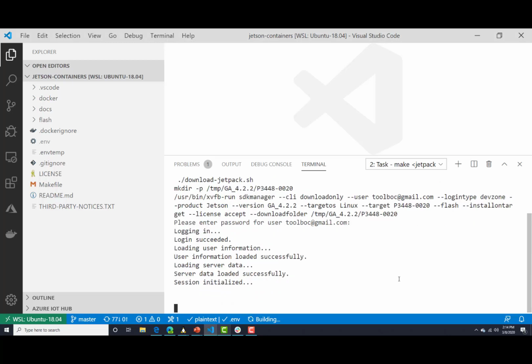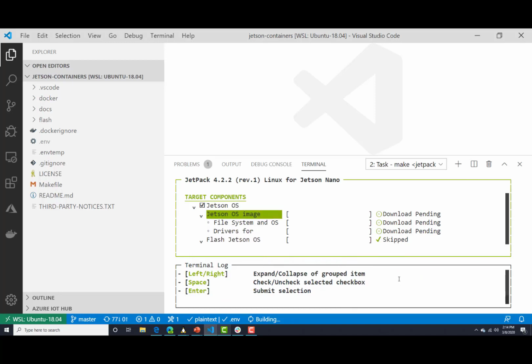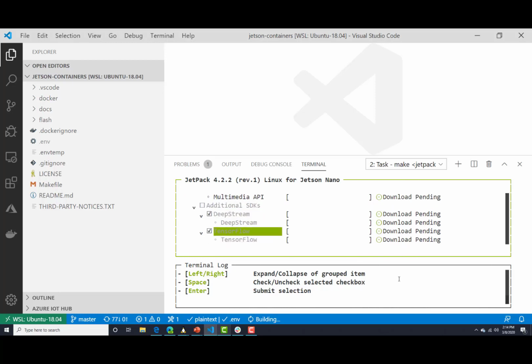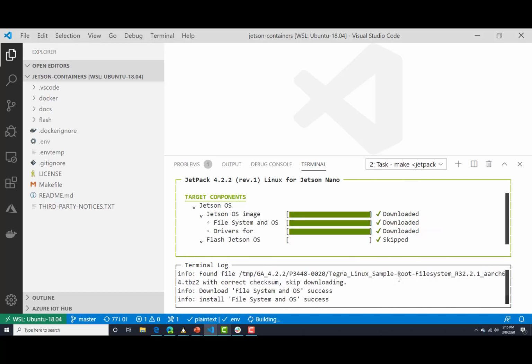And you're going to see here in just a few moments, it's going to give me all of the options to choose whatever dependencies I'd like to package into my container. For example, do I want the Jetson OS, or do I want the CUDA drivers, or various other software, for example, TensorRT and things like that. Once I've got those selected, I can hit Enter, and that will submit my selection, and it's going to download those dependencies from NVIDIA.